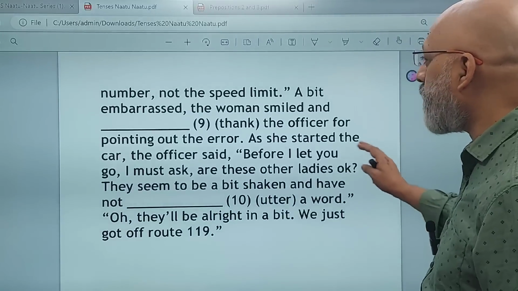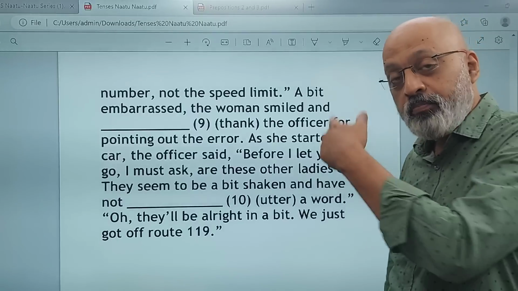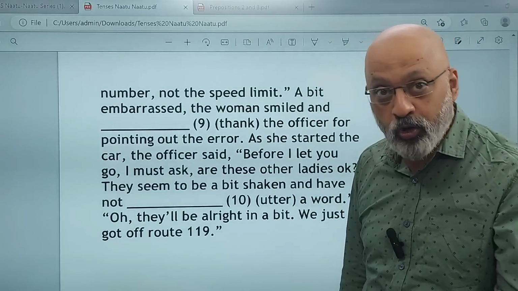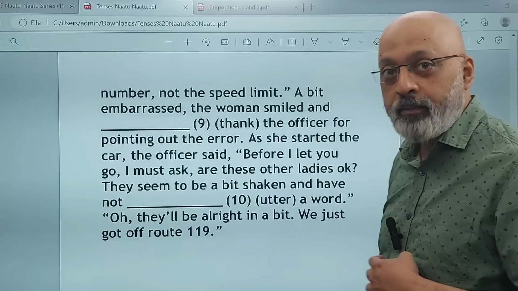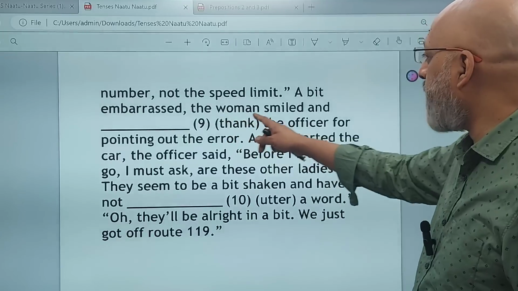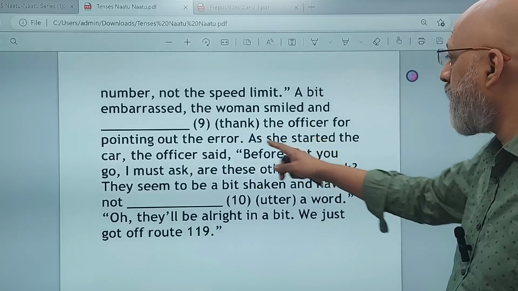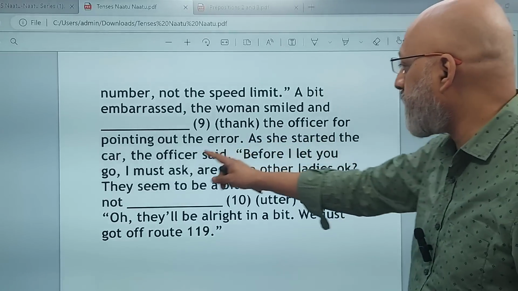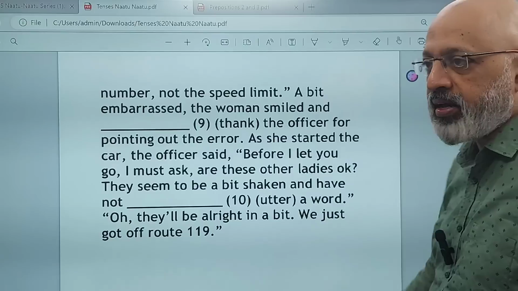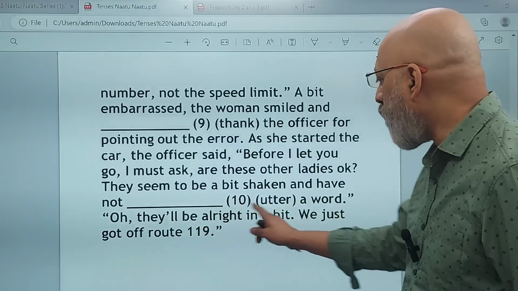Okay, so the woman was a bit embarrassed, you know, कि उसको थोड़ी शर्म आ गई, अरे ये इतनी गलती हो गई, because just before that she said it proudly that I was following the speed limit, right? I was not over speeding, but now she felt a little embarrassed कि इतनी बेवकूफी वाली हरकत उसने कर दी. So she was a bit embarrassed, and the woman smiled and thanked the officer for pointing out the error. As she started the car, the officer said, before I let you go, I must ask, are these other ladies okay? They seem to be a bit shaken and have not uttered.